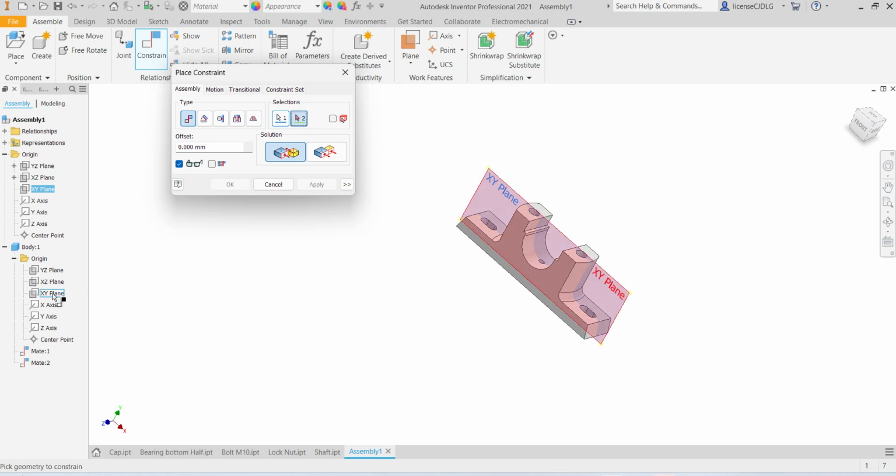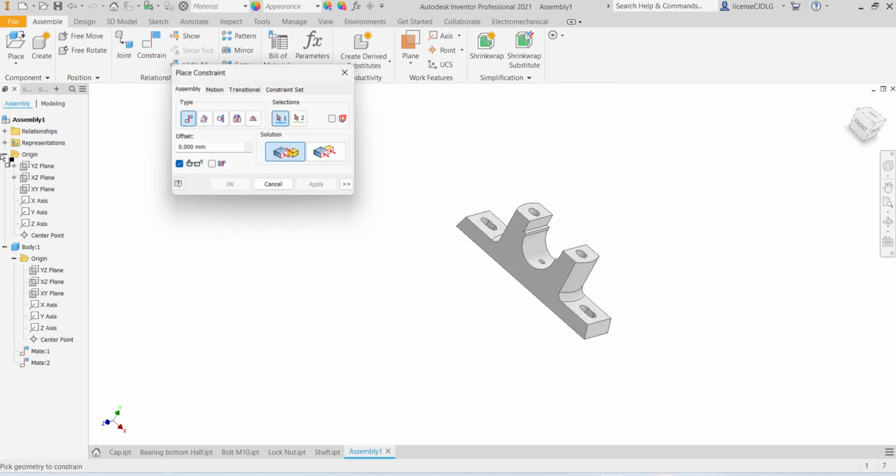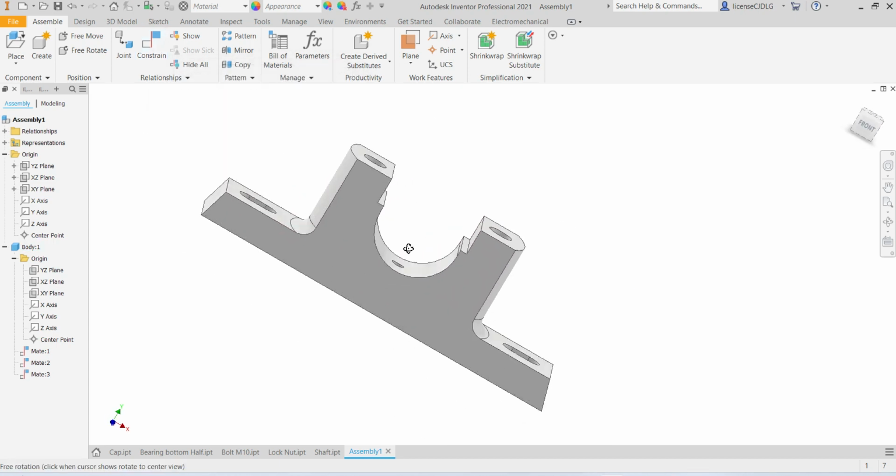Select this one, this plane, select face, apply, okay, now need this plane and plane. So base has constraint,